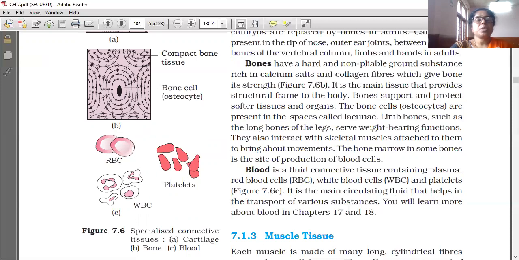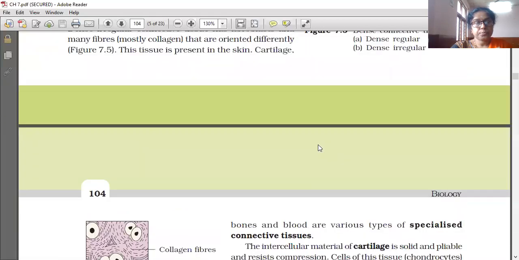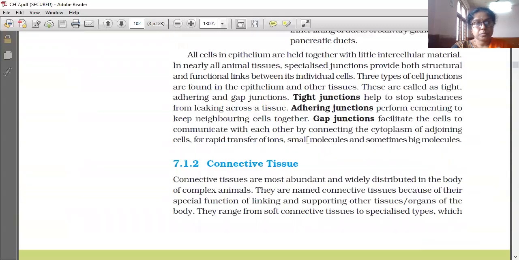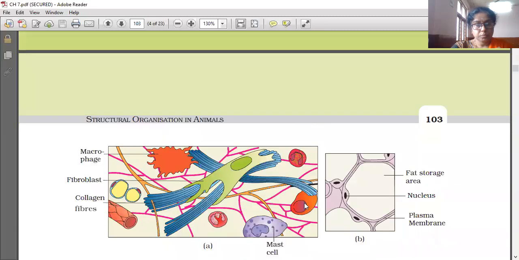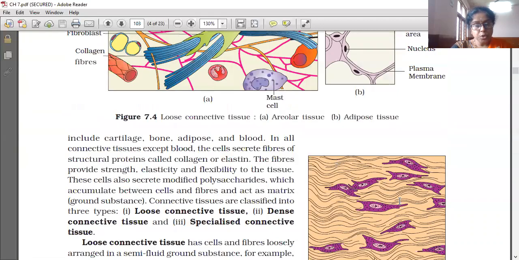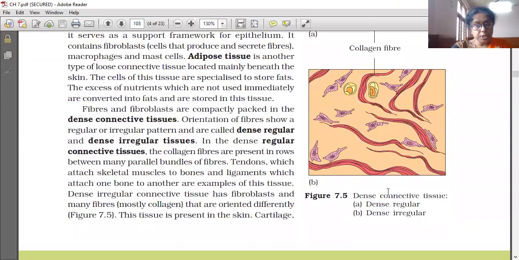Now I will show some slides to you. In this section, mainly we concentrate on compound tissues. In connective tissue, we have learned about loose connective tissue, adipose tissue, and collagen fibers showing in dense regular and dense irregular connective tissue.